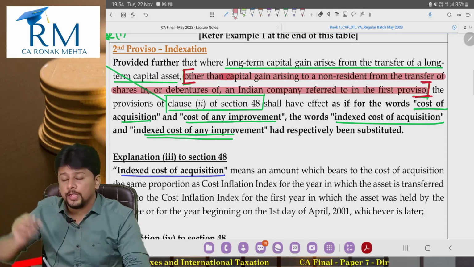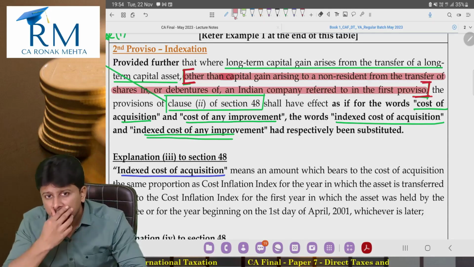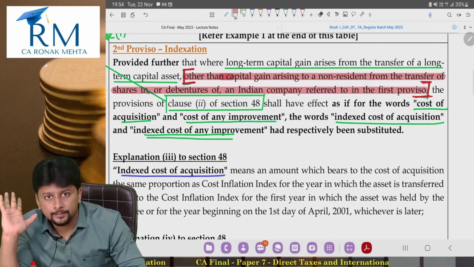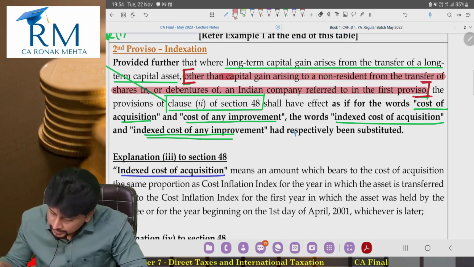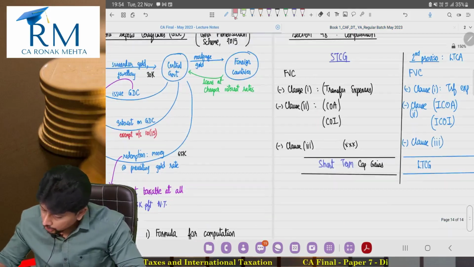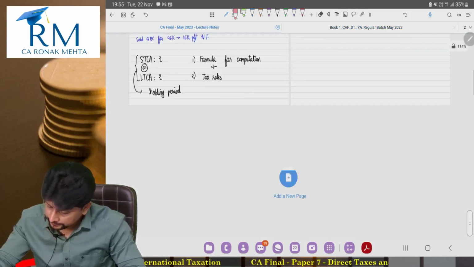Acha, so if the first proviso applies, the second proviso does not apply. What is the second proviso? Indexation. Chalo, let's write down these small but important things.